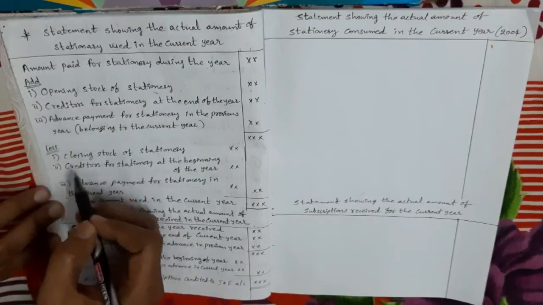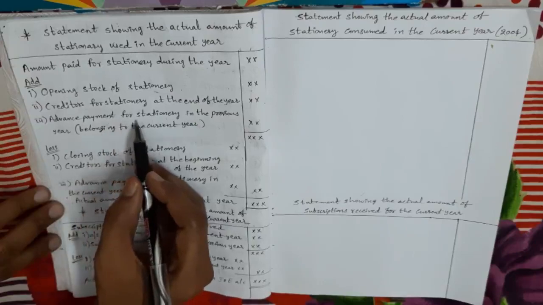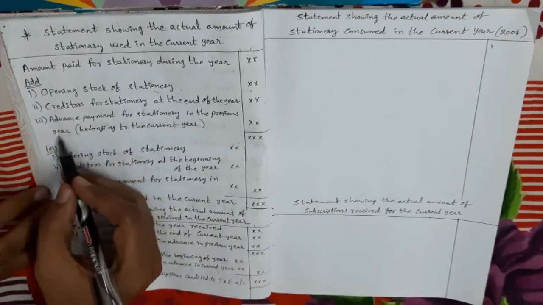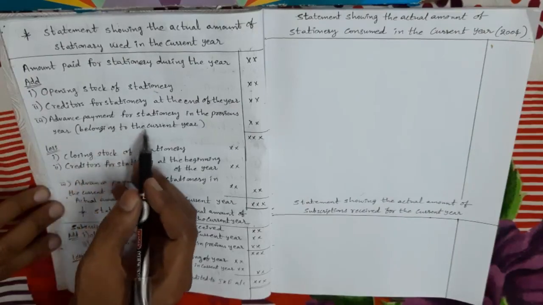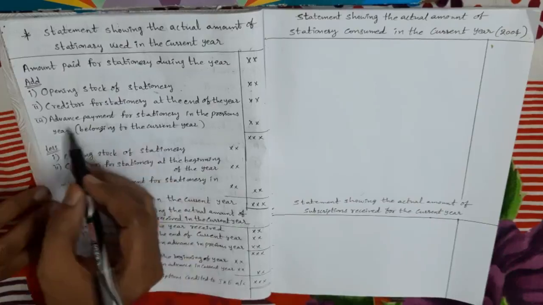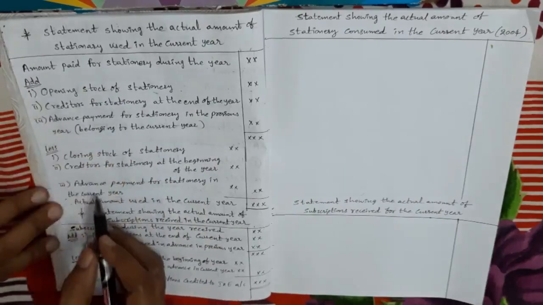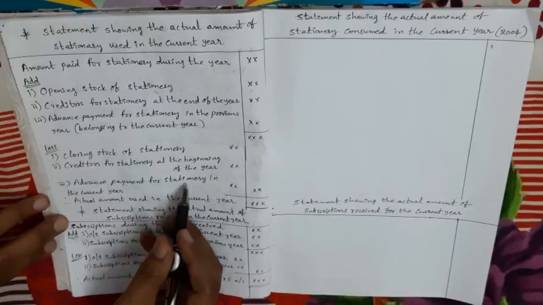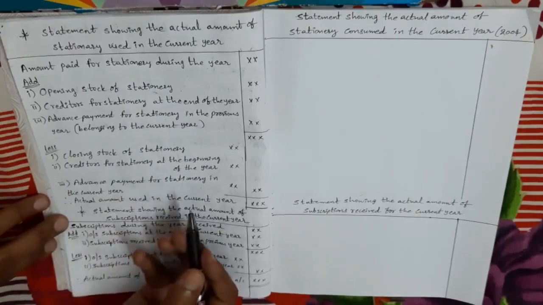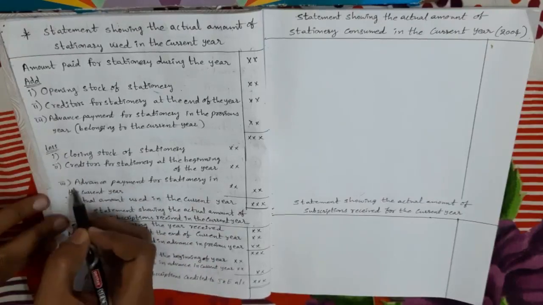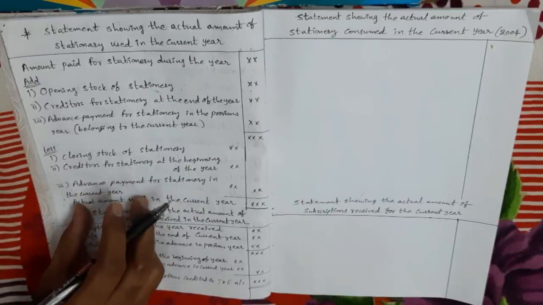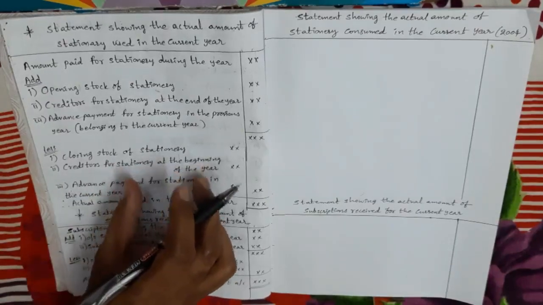Quite opposite. Next, advance payment for stationery in the previous year. Advance payment in the previous year means it belongs to the current year, so that amount we have to add. And advance payment for stationery in the current year means it is related to the next year, so that amount we have to subtract. I hope you have understood this. Now I am going to explain a related problem.